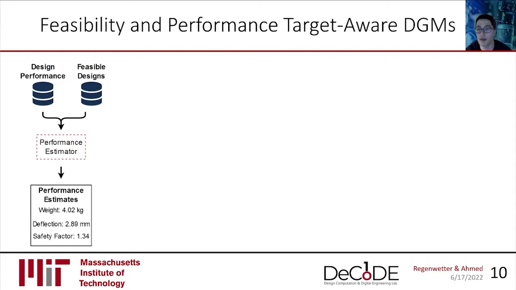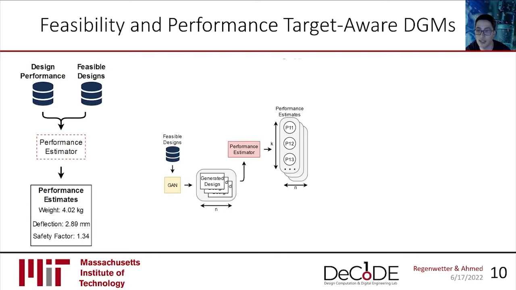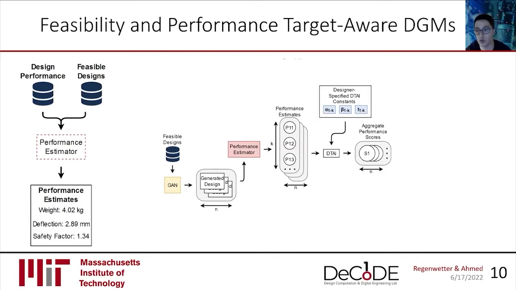Well, before we can compare a design to target values, we need performance values. And oftentimes, exact performance values require numerical simulation, like finite element analysis, which are too time-consuming and lack differentiability. So instead, we train a supervised predictive model to estimate design performance using a data set of design performance values. We use this predictor to estimate performance of generated designs, and we can then use our DTAI score to calculate an aggregate score for performance with respect to design targets.